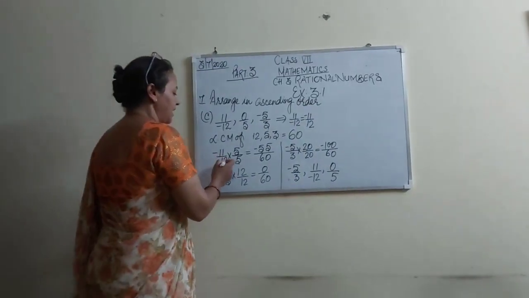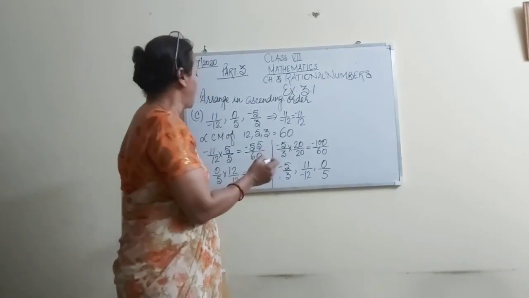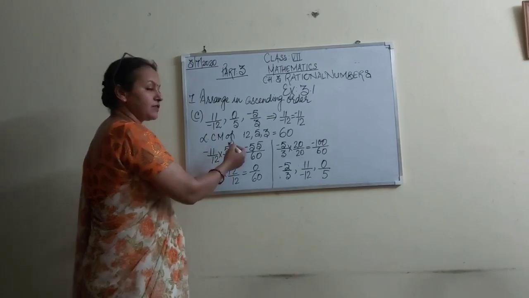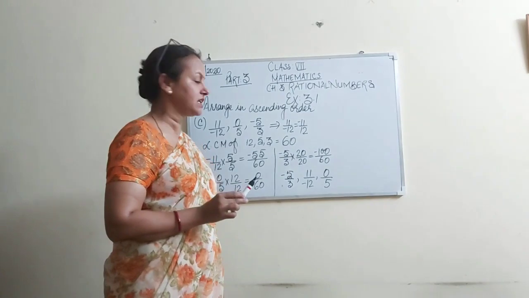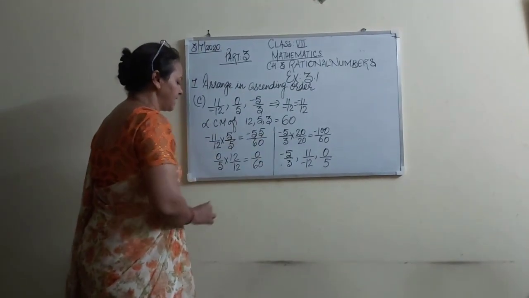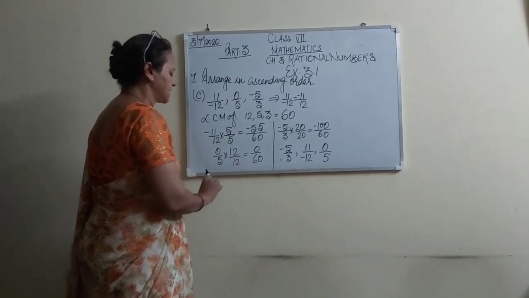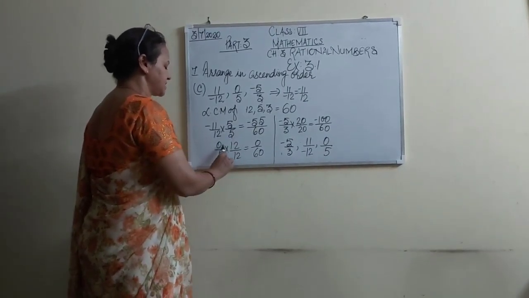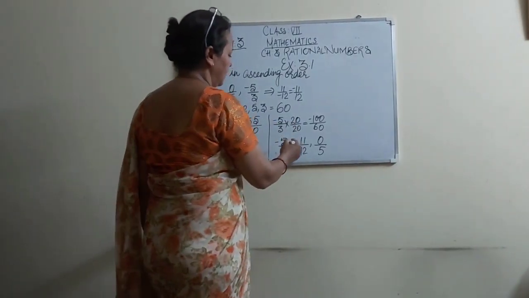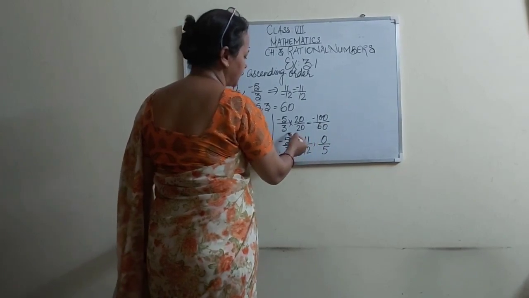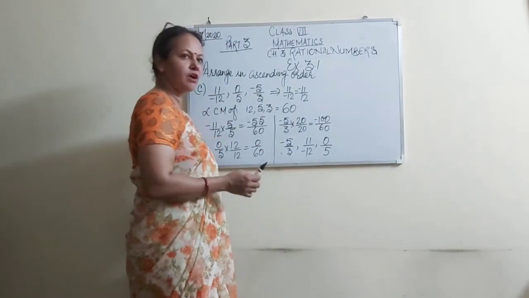Now we are making the denominator 60. 12 multiplied by which number to make it 60? By 5. 12 5s are 60, so it will be multiplied in numerator also. -11 multiplied by 5, that is -55, so -55/60. Similarly, 0/5 multiplied by 12/12 because the denominator is 60. So 12 5s are 60 and 0 multiplied by 12 is 0. Next, -5/3. By which number do we have to multiply 3 to get 60? That is 20, 3 20s are 60. So it will be multiplied in numerator also by 20.